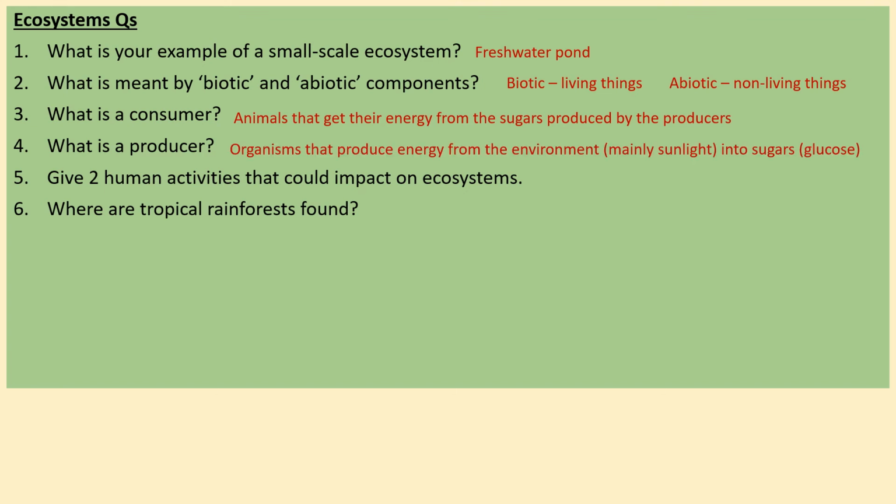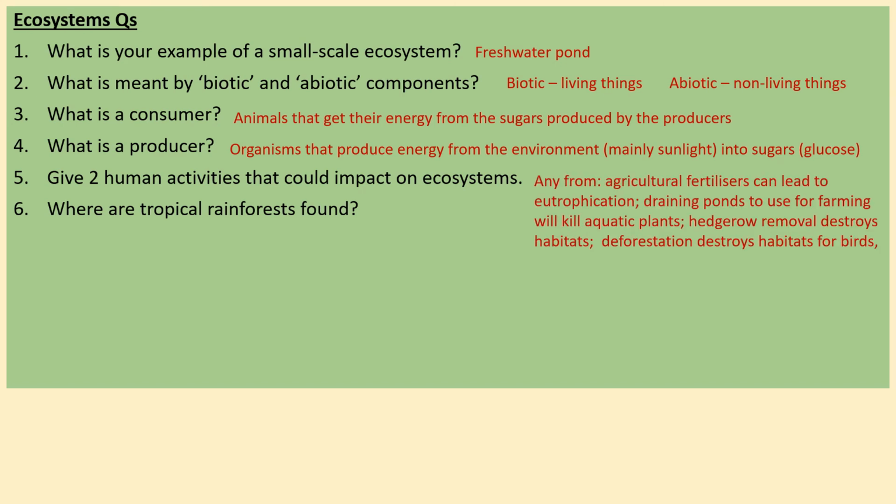Now, producers are organisms that produce energy from the environment, mainly sunlight, into sugars. So you've got to talk about the fact that they are the ones who are producing the energy rather than getting their energy from any other organisms. Number 5, give 2 human activities that could impact on ecosystems. There's quite a lot you could say here. You could talk about agricultural fertilizers that link to eutrophication. You could talk about farmers draining their ponds to use for irrigation and how that will kill aquatic plants. You could talk about how hedgerows being removed or deforestation both can destroy habitats, anything along those lines.